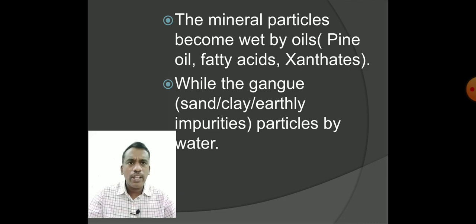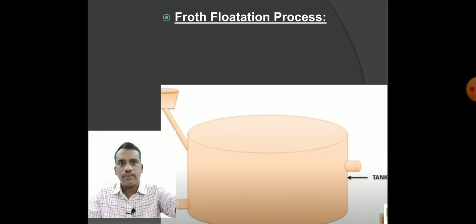Then we are applying here: the mineral particles become wet by oils. What are the oils that we had used here? It is not the oil that we use regularly, it is the pine oil, fatty acids, and also xanthates that are not soluble in the water. And the gangue, what is the gangue? We came to know gangue is nothing but the earthly impurities, that may be sand or clay particles. They will be wetted by the water, but the mineral or the ore particles are not wetted by the water. So this is the main thing that happens in the froth flotation technique.